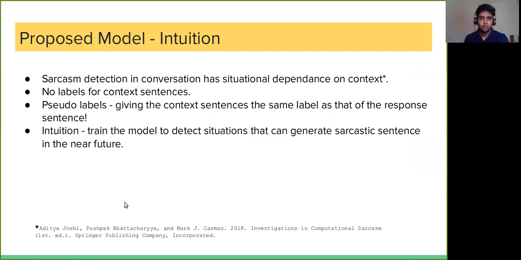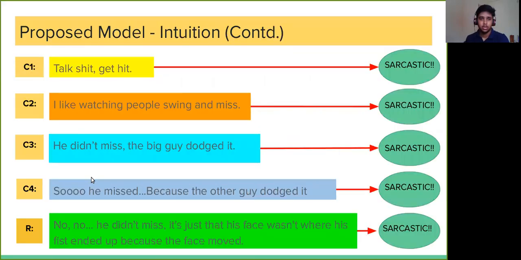So let's see what's the proposed model and the intuition behind it. Sarcasm detection in a conversation has situational dependence on context. It can be seen from the previous related works. Also, we just saw in the example that we have no labels for the context sentences. So what we propose is to give them pseudo labels. So what are pseudo labels? Giving the context sentences the same label as that of the response sentence. The intuition behind doing this is to train the model to detect situations in conversation which can generate a sarcastic sentence in the near future. So what we are proposing is this.